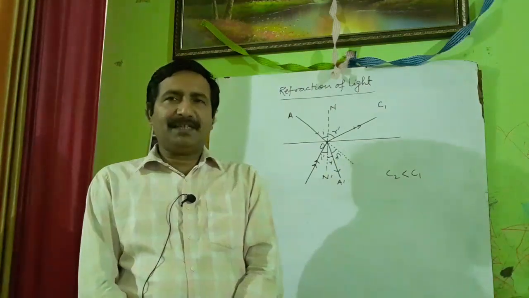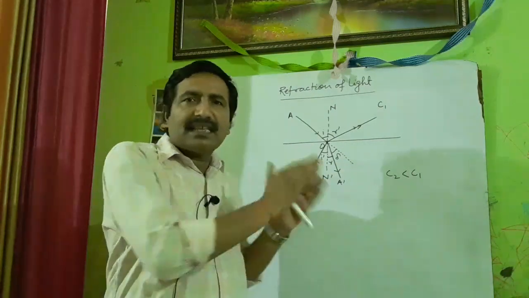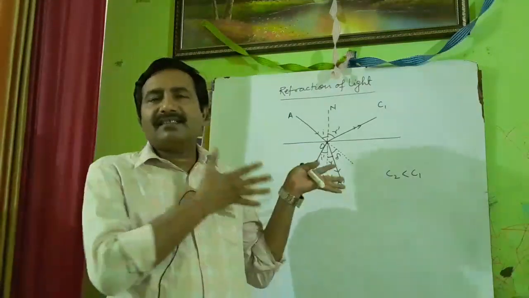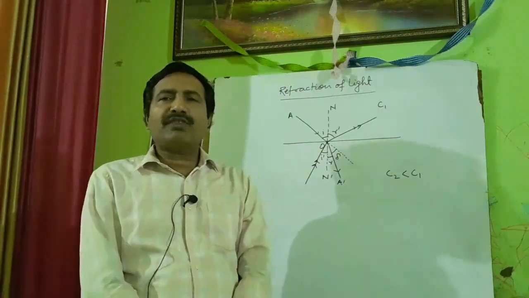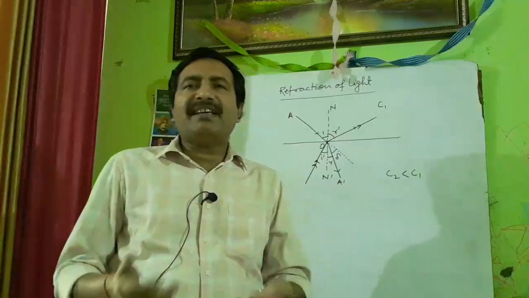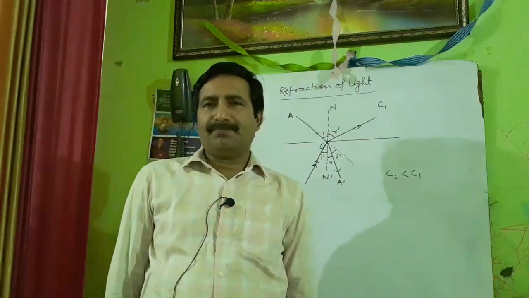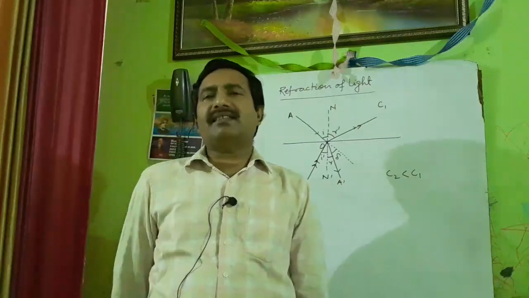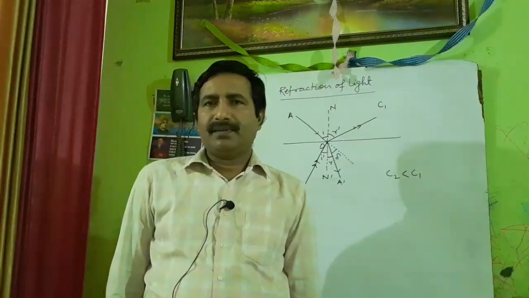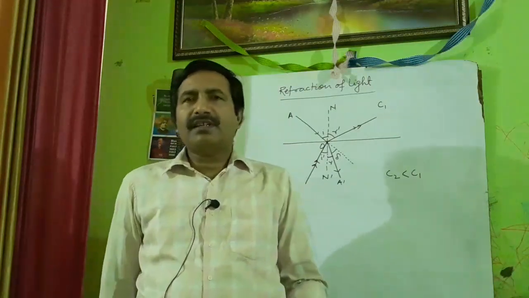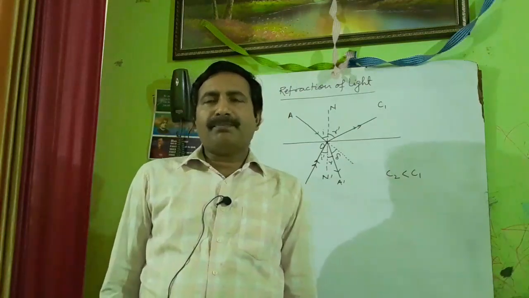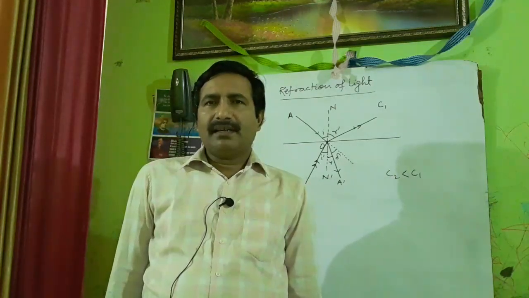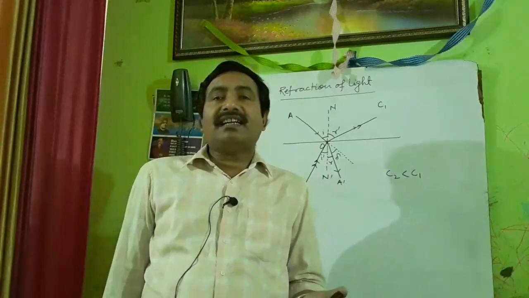But the density we are discussing is somehow different from that, and this is called optical density. Now you can ask, how can we measure the optical density of the medium? You cannot measure the absolute optical density of a medium. You can measure the absolute density of a body, but that density is the material density.